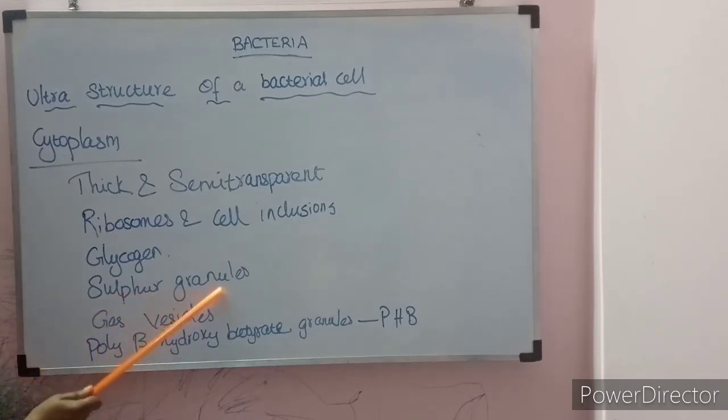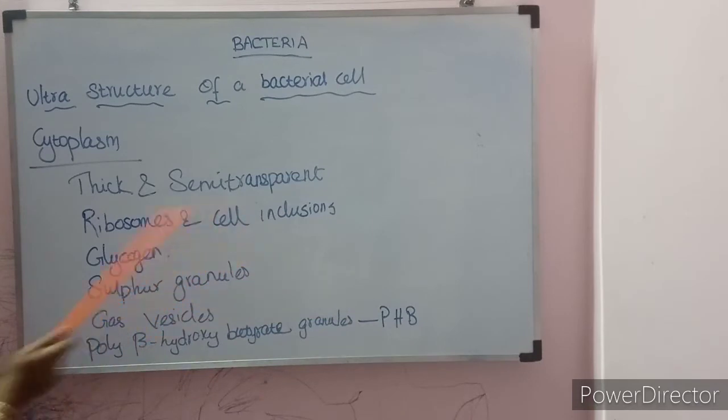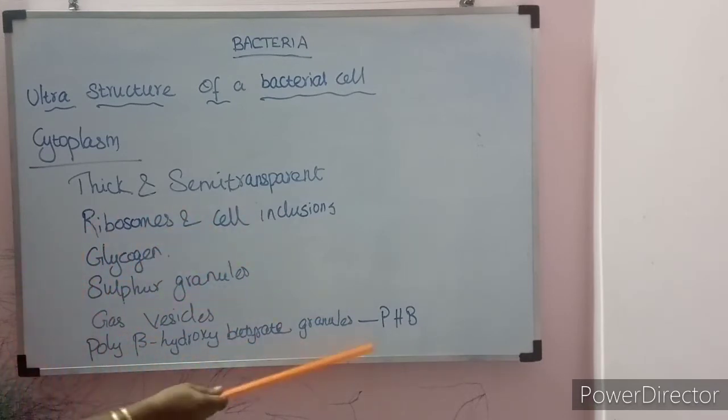So the sulfur granules, and gas vesicles, like oxygen and carbon dioxide gas vesicles, will be present, and polybeta-hydroxybutyrate granules, which is commonly called PHB. So these are all called cell inclusions. PHB is important for nitrogen fixing bacteria. PHB is important to fix the nitrogen present in the atmosphere. So this is present in some of the nitrogen fixing bacteria. So these are all called cell inclusions.